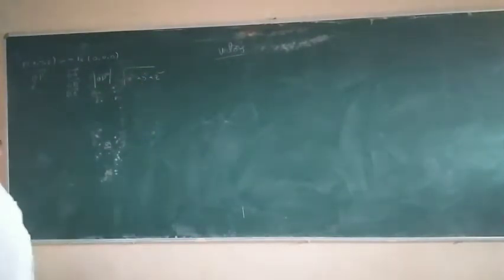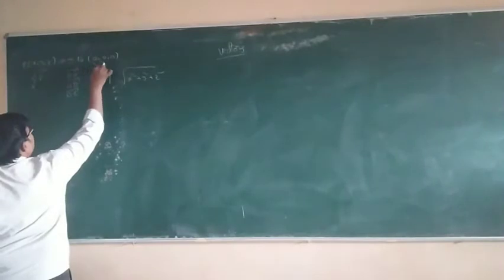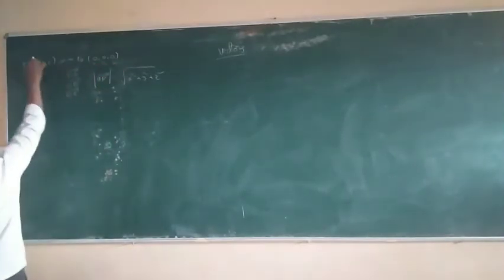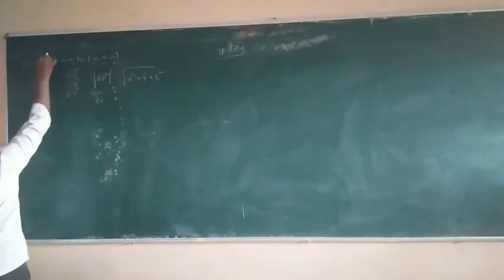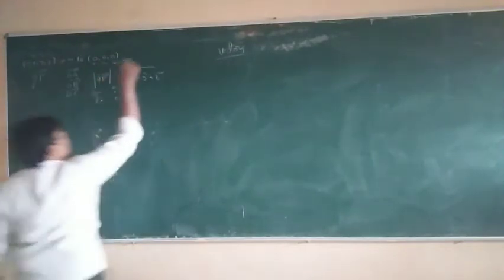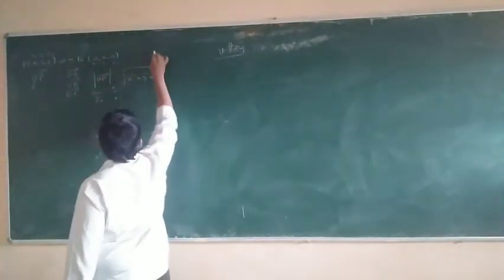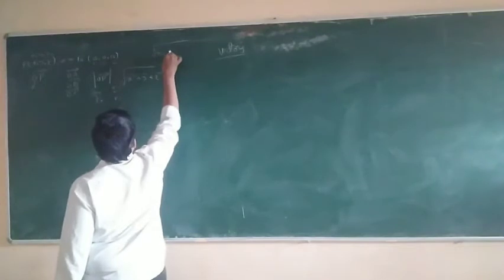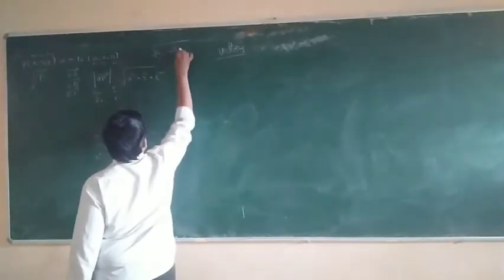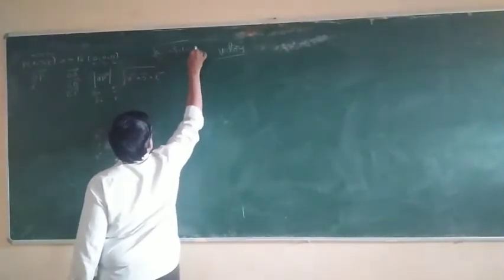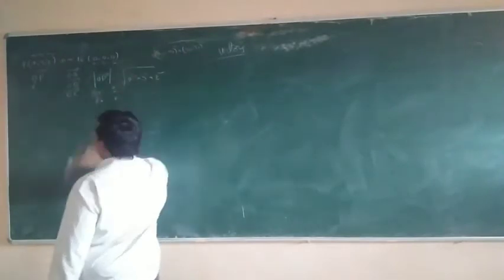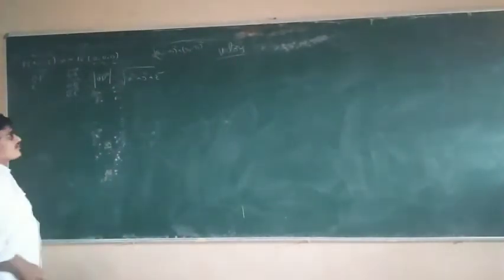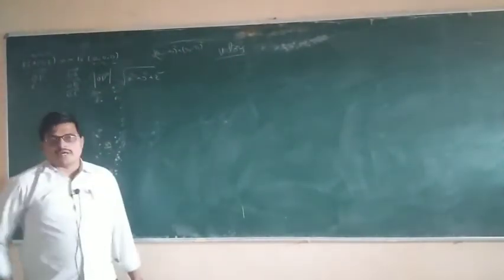Here O is (x1, y1, z1) and P is (x2, y2, z2), so by the distance formula, root of (x2 minus x1) whole square plus (y2 minus y1) whole square plus (z2 minus z1) whole square. This is the distance between two points formula.